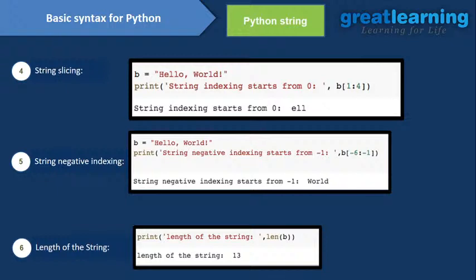Okay, and if you want to see the length of the string, how can you do that? For checking the length of the string, you need to use the length function. This is how we can use that function and check the length of the string. We can slice our string from negative or positive, both ways.